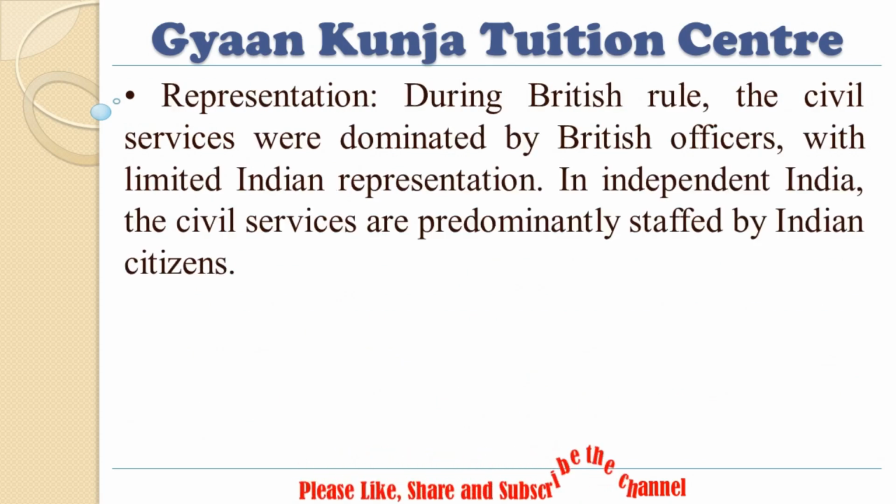Representation. During British rule, the civil services were dominated by British officers with limited Indian representation. In independent India, the civil services are predominantly staffed by Indian citizens.